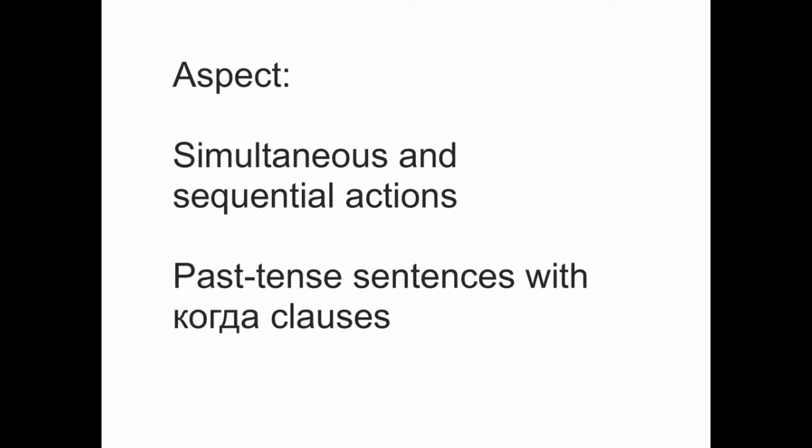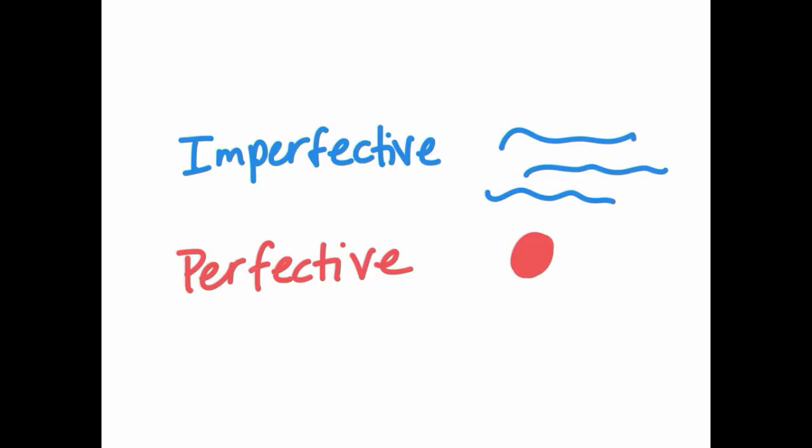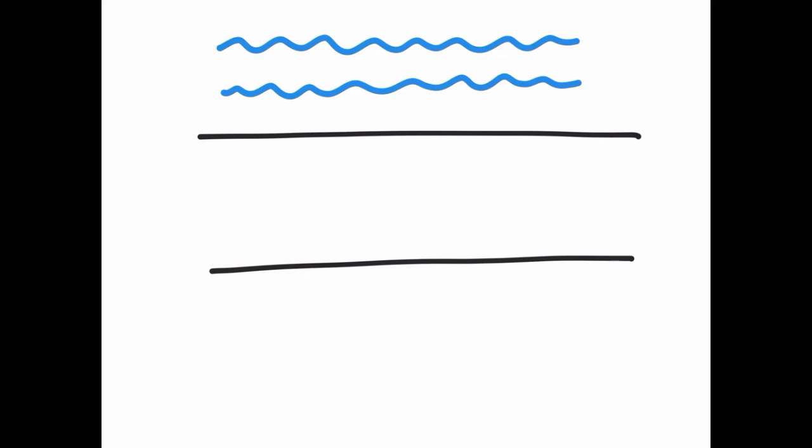In this video, we're continuing our discussion of aspect, simultaneous and sequential actions, and past tense sentences with когда clauses. Remember how we talked about imperfective verbs as squiggly long lines and perfective verbs as points in time. When we talk about different events and their relationships to each other, we might have three main patterns. One is when we have two actions happening at the same time, simultaneous actions. These are represented by squiggly lines.